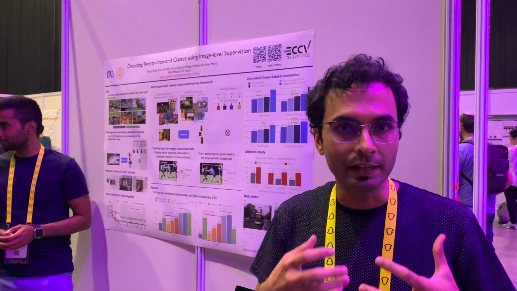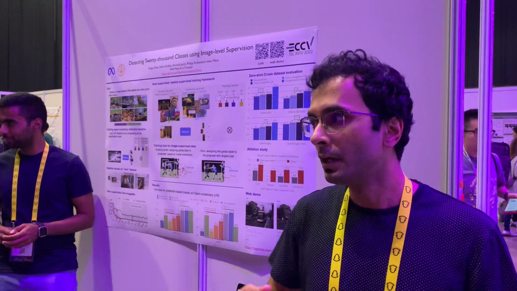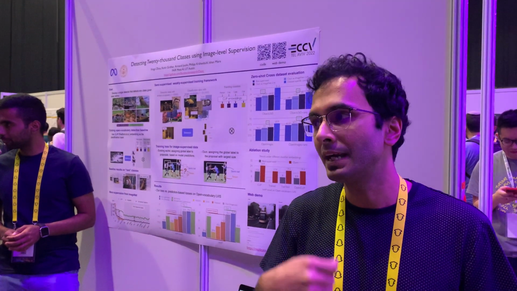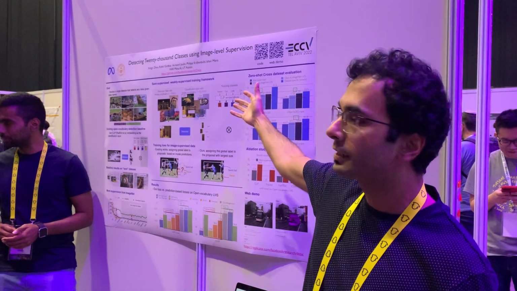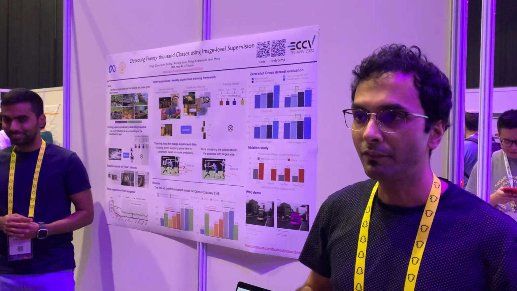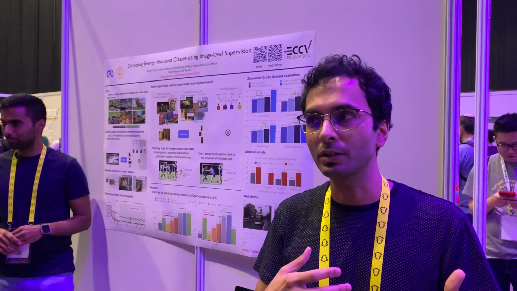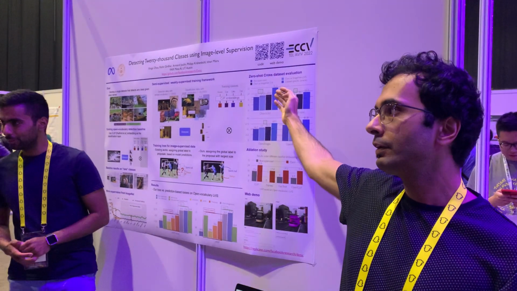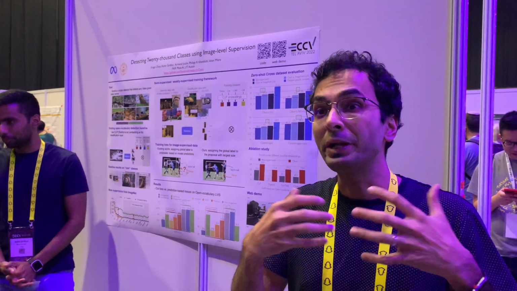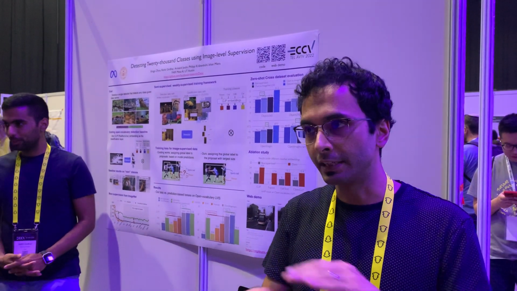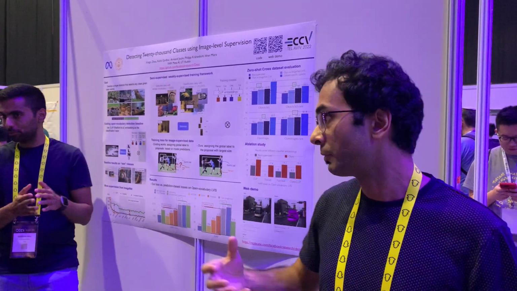So essentially, we can leverage the fact that image level datasets exist, and we can just try to solve the naming problem. Because as you observed in that example, it's really good at getting the boxes, it's really bad at naming things. Now, here comes the actual setup. We have a detection dataset with 1,000 classes, where we have both the box labels and the class labels, and we have an image level dataset where we have 22,000 classes, but we do not have a single box label. And we want to use both of them together to train a detection model.